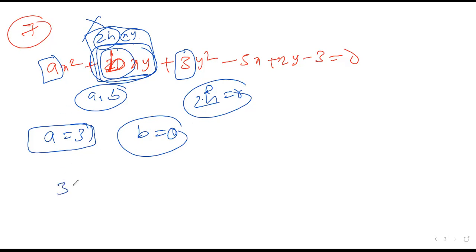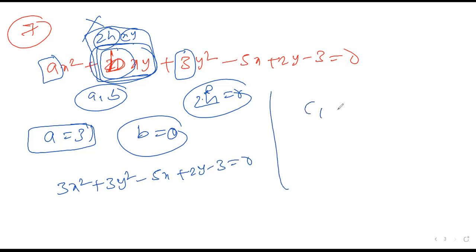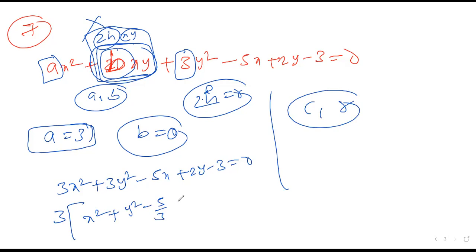After substituting a as 3, the equation becomes 3x square plus 3y square minus 5x plus 2y minus 3 is equal to 0. This is the equation. When you go for the center and radius calculation, the equation should not be like this. You can take 3 common. The equation becomes x square plus y square minus 5 by 3 x plus 2 by 3 y minus 3 by 3 is equal to 0. So 0 by 3 becomes 0. After I write the fresh equation, it is x square plus y square minus 5 by 3 x plus 2 by 3 y minus 1 is equal to 0.